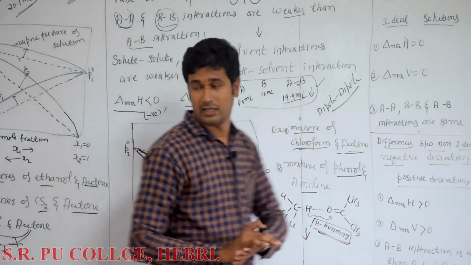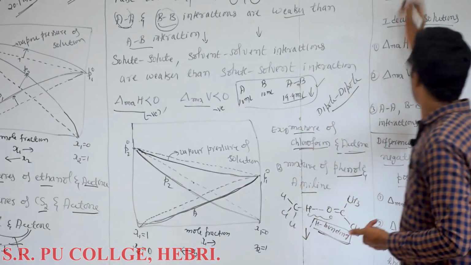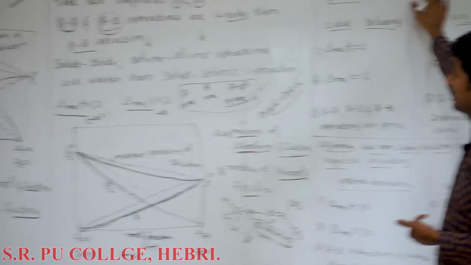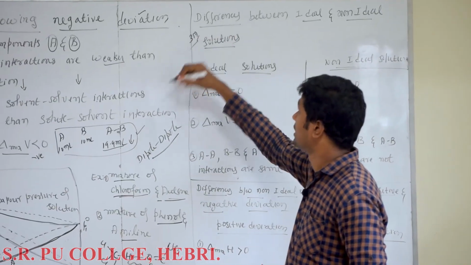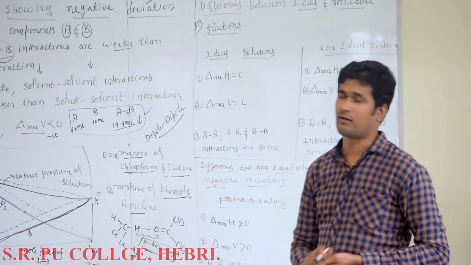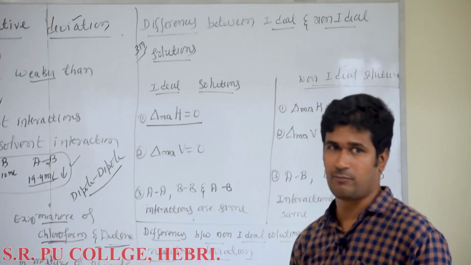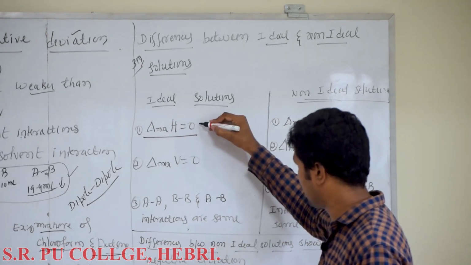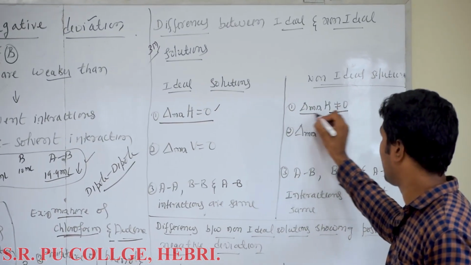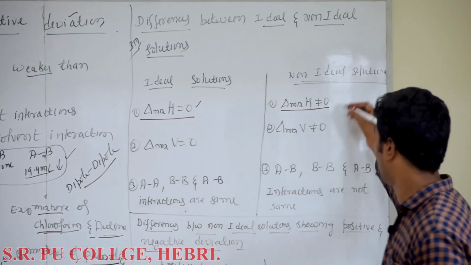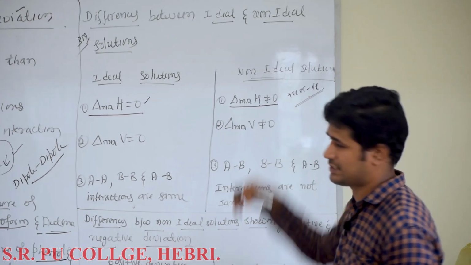So, this is about the solutions showing positive and negative deviation. Next, we have to study the differences between ideal and non-ideal solutions. This is important for 3 marks. So, what are the differences between ideal and non-ideal solutions? It's very simple. For all ideal solutions, enthalpy of mixing is equal to 0. For non-ideal solutions, enthalpy of mixing is not equal to 0. It may be positive or negative. So, this is the first difference.